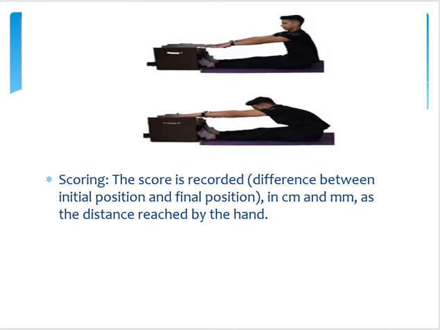The score is recorded as the difference between the initial position and the final position, in centimeters and millimeters, as the distance reached by the hand. So you have to stretch your hand. First you simply touch it, that is your initial position, and at the last when you bend down, the final position that you have reached is counted. A measuring scale is always put on the upper side of the box where it can be easily measured.